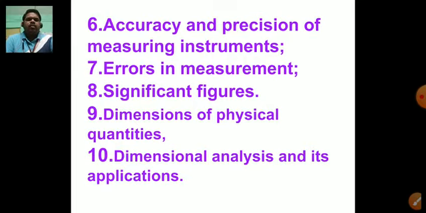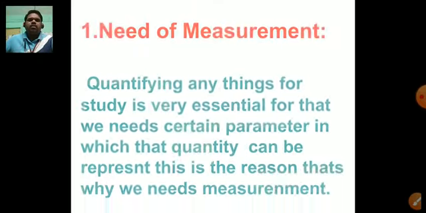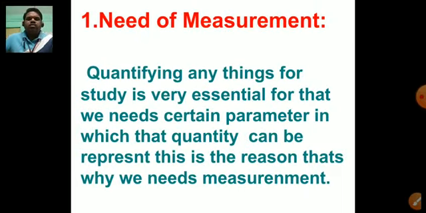And after that there will be the next point, that is accuracy and precision of measuring instruments. Next we have to discuss error in measurement, then significant figures, then dimensions of physical quantity, then dimensional analysis and its applications. So these are the topics which we have to discuss in chapter number 2.